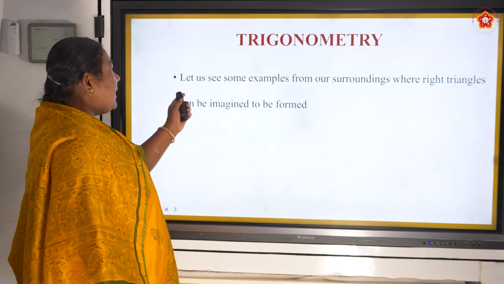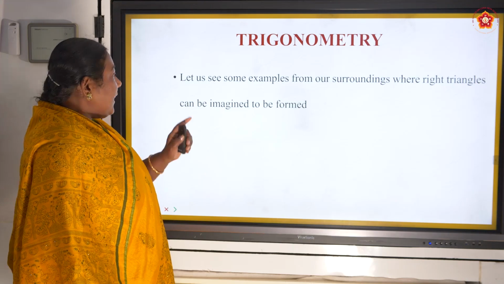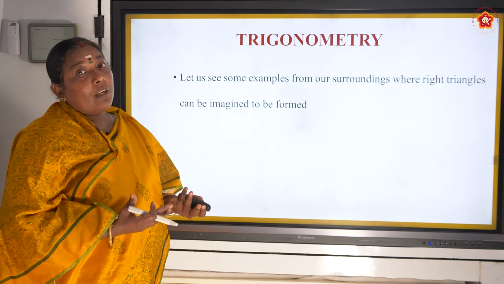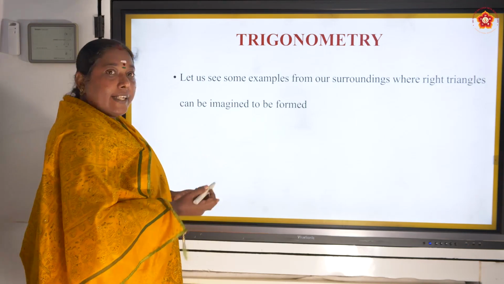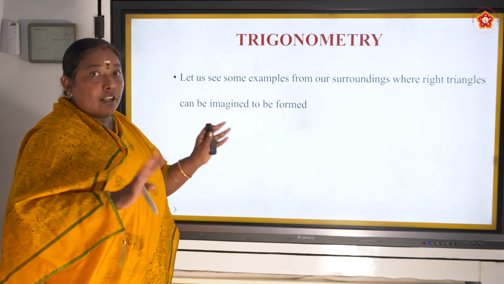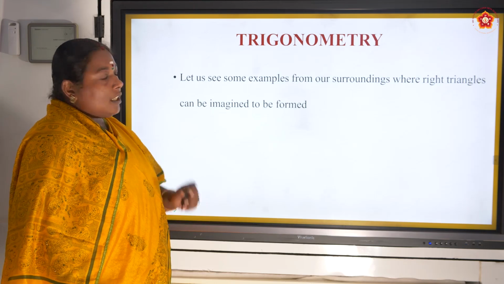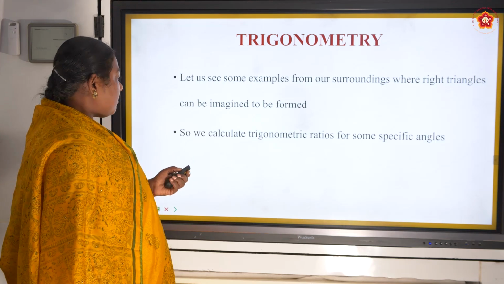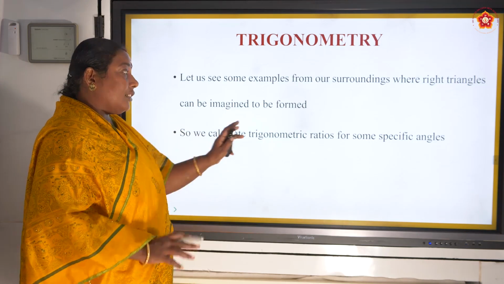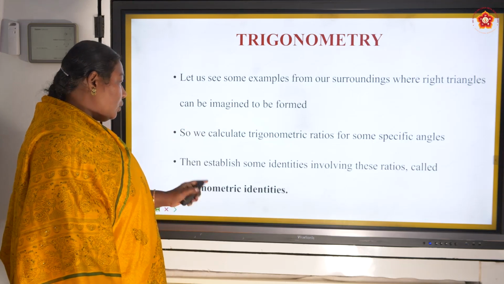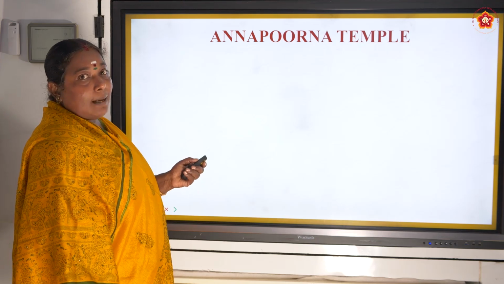So let us see some examples from our surroundings where right angles can be imagined to be formed. That means only if I draw a right angle, I will get a right angle? No, wherever you are in your surroundings, you can see a right-angled triangle. Just take one example, and from that we can calculate the trigonometric ratios and also the trigonometric identities. So let us see the example.